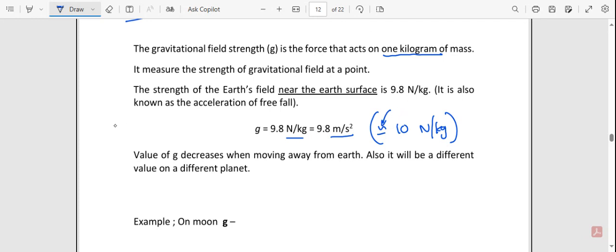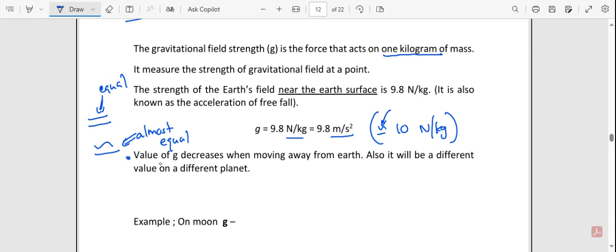The symbol, normally we write equal like this, no? Right. So if you write like this, the first part has a curl, so that means it is almost equal. This sign is equal. This means almost equal. 9.8 is almost equal to 10. Clear? Right. So when you're doing the calculation, we take it as 10, right?